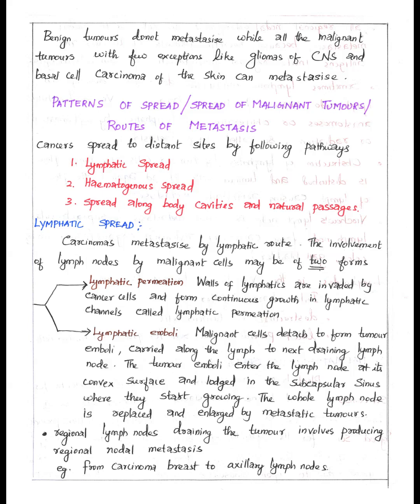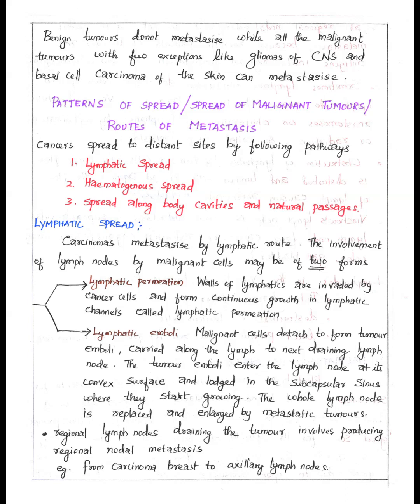Now we will see how the malignant tumors spread, or the pattern of spread, or the routes by which the cancer cells metastasize. Cancers spread to distant site, mainly through three pathways. They are: first is lymphatic spread, second is through blood or hematogenous spread, and the third is through body cavities and natural passages.